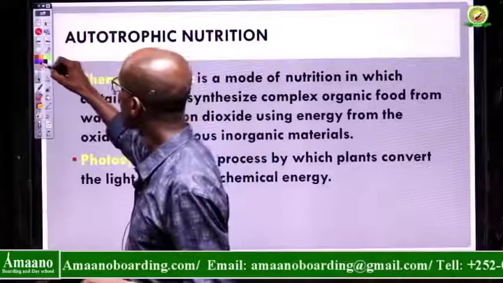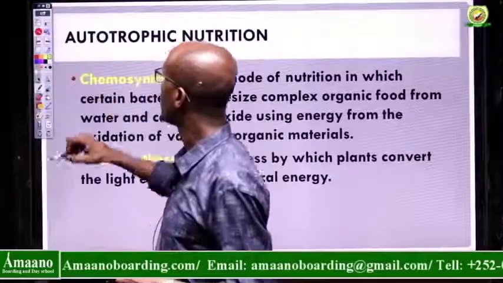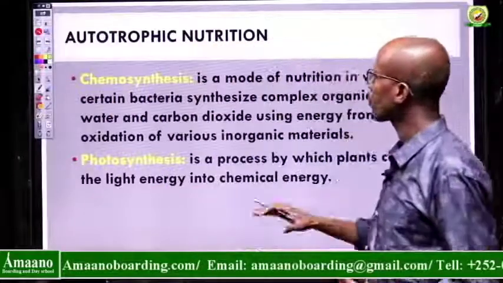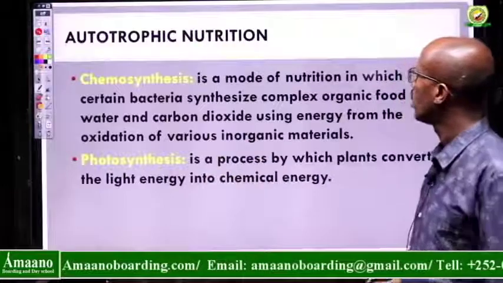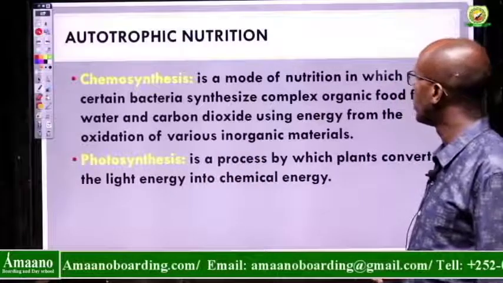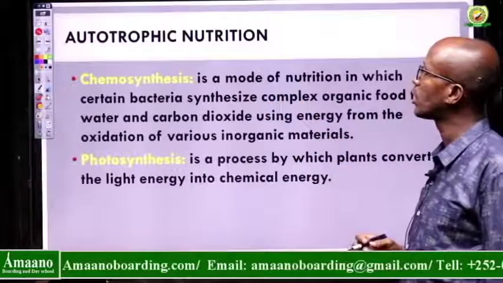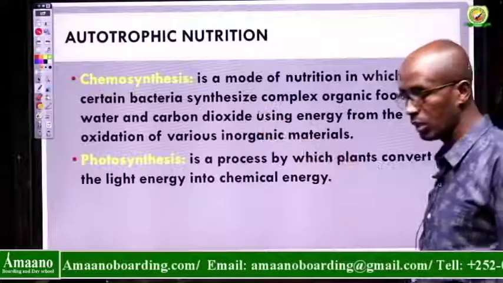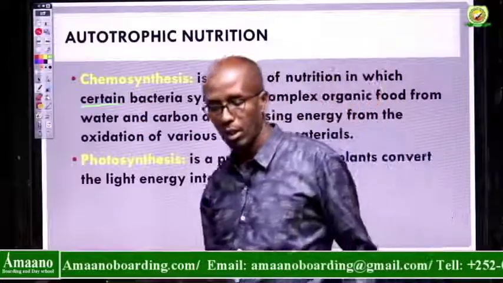Finally, let's define chemosynthesis and photosynthesis. Chemosynthesis is a type of nutrition in which certain bacteria synthesize. You see here, please, certain bacteria, not all bacteria.